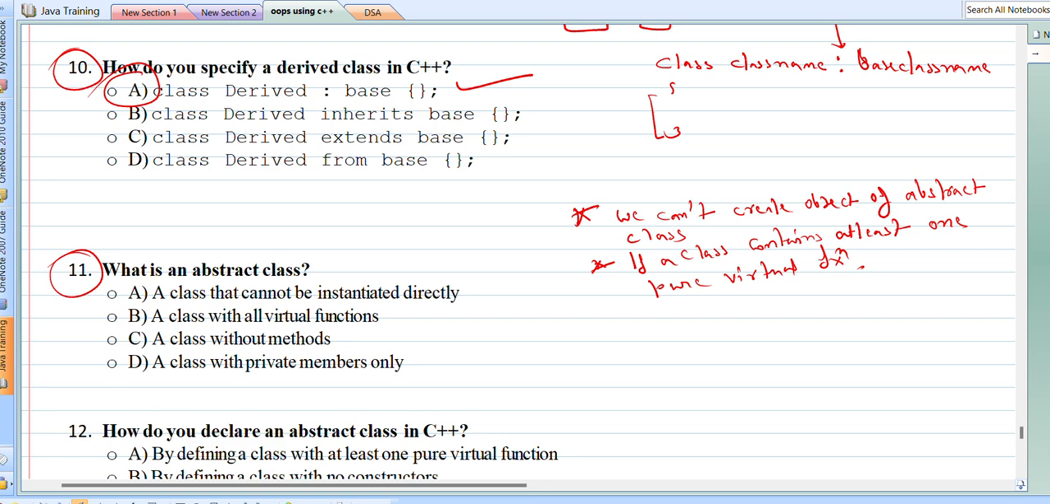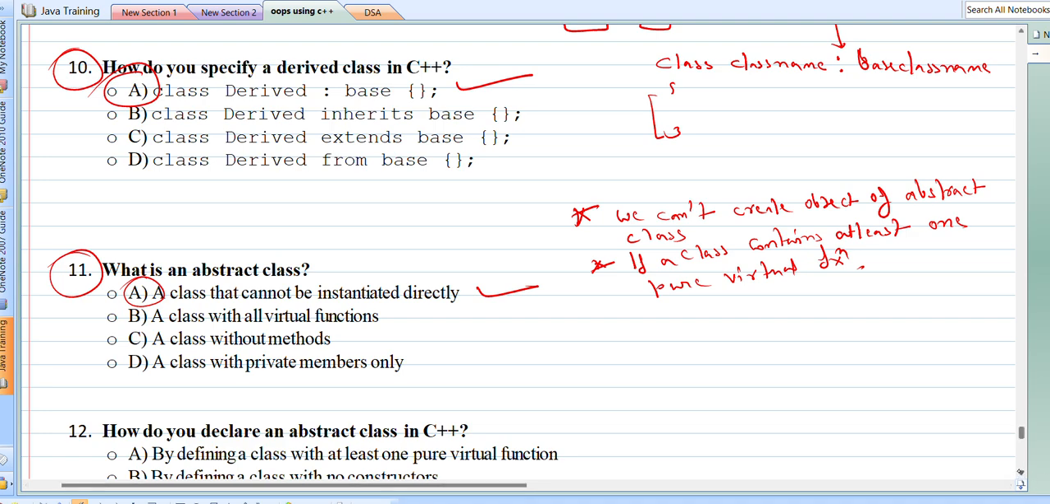So out of the available options, the correct option seems to be a class that cannot be instantiated directly, because a class with all virtual functions, this is not always true. An abstract class can contain both virtual functions and concrete functions. A class without methods, no. A class with private members only, no. So the correct answer is option number A.